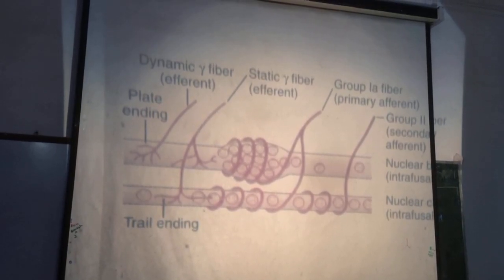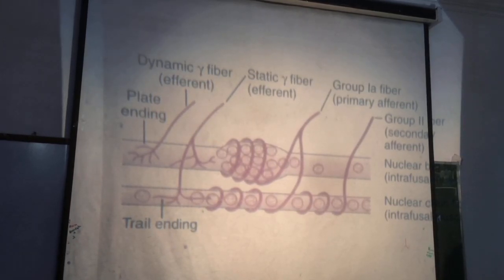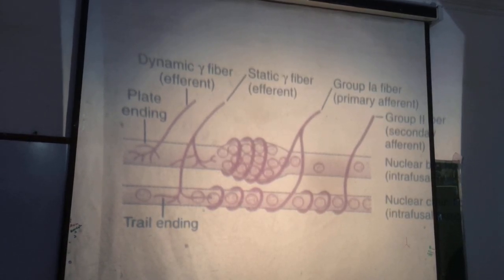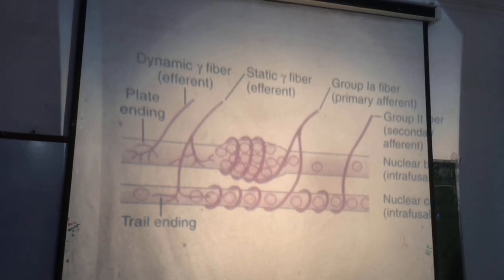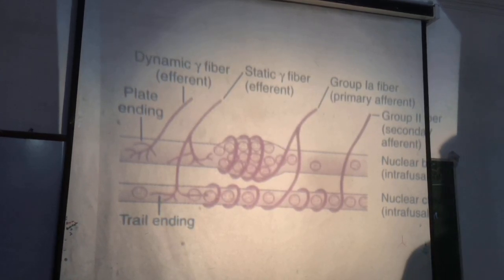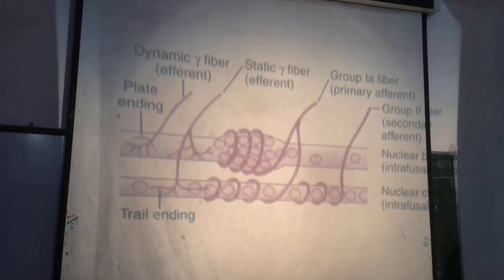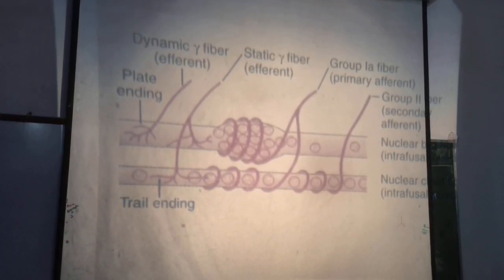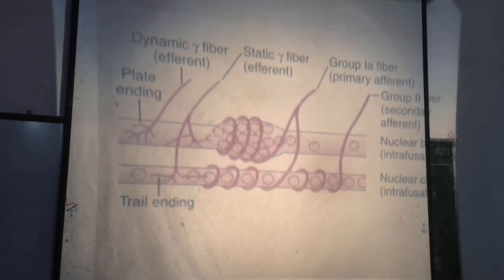Muscle spindles are excited in two ways. First one is stretching of the muscle or increased length of the muscle. This results into stretching of the central portion of the muscle spindle, and this results into excitation of the muscle spindle.